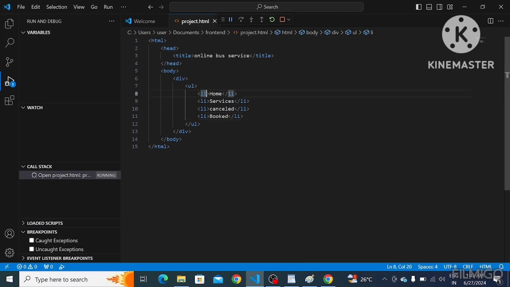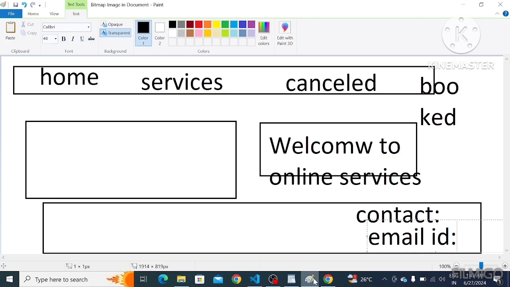For this, as I told before, we are going to take hyperlinks for this text. When we click this text, we have to be redirected to another page.